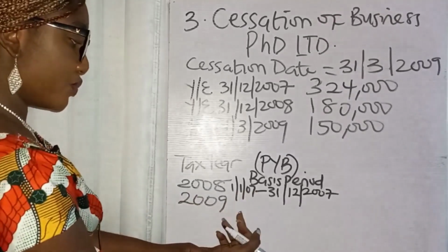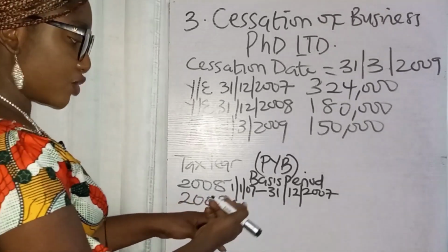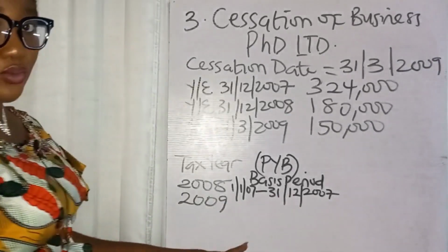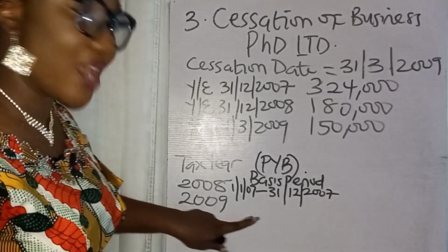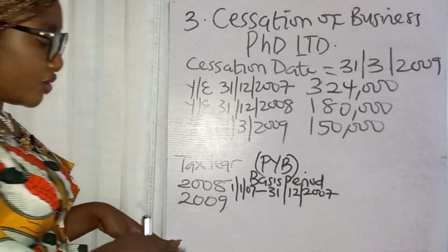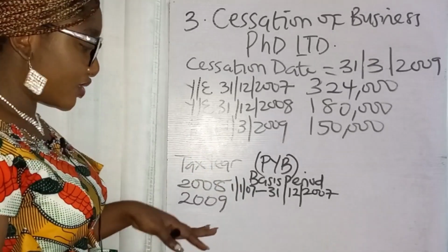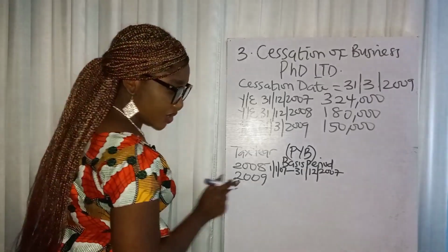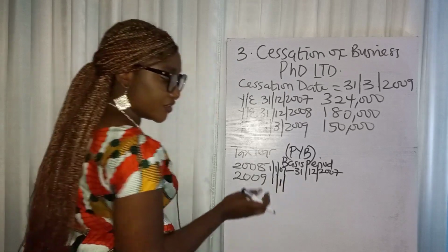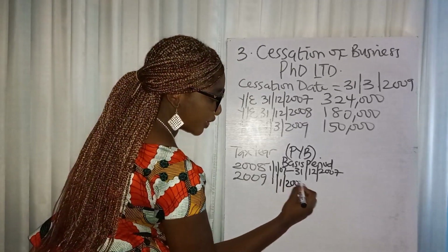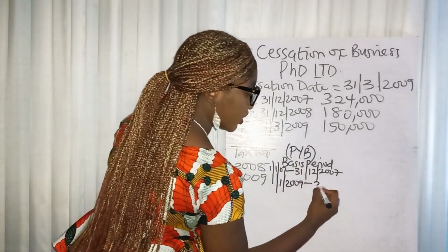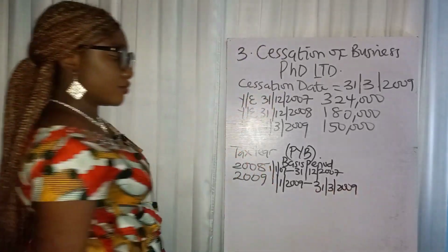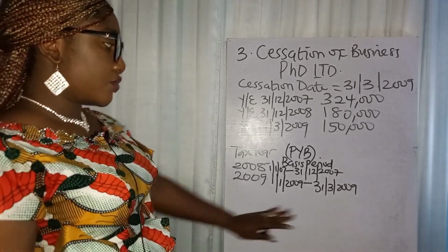Also, you already know what this one will be now, which is you can't say it's going to be 1st of January 2008 to 31st of December 2008. No, you just assess them directly based on what the law says, right? The law says that you should assess them from 1st of January. This is the ultimate year. 1st of January of the cessation year, which is 2009, to cessation date, 31st of March 2009. That's all. Then we get the profit.